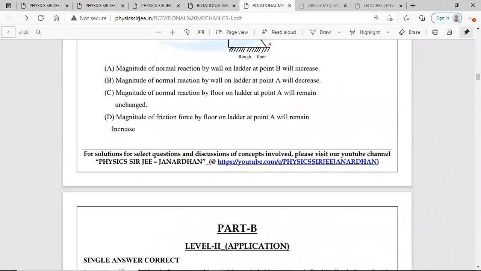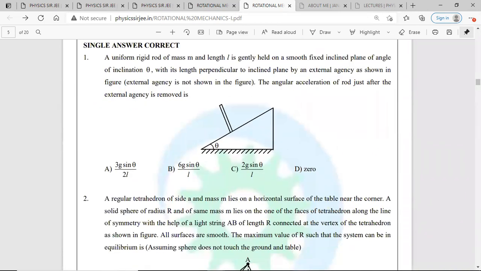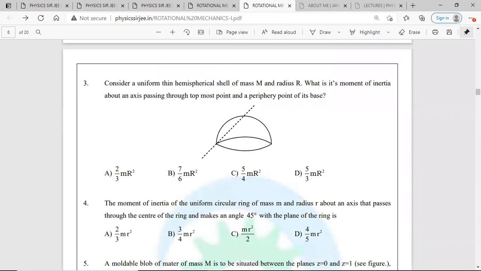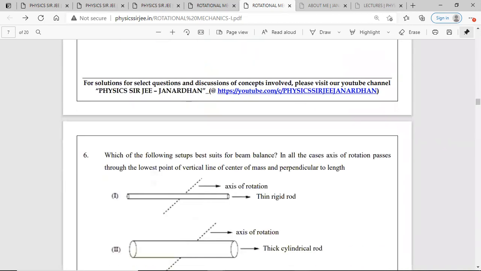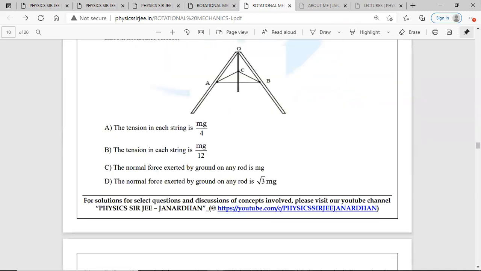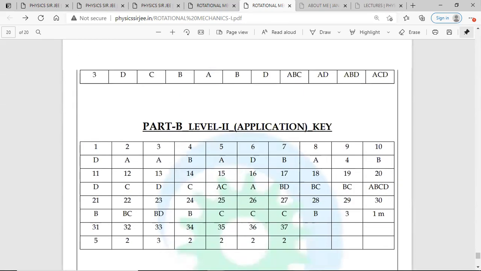Part B is the application part, which is divided into sub parts: single option correct, more than one correct, etc. For some of the questions, I've already made video solutions on the channel, and in the future I'll try to come up with select solutions for this as well. I'm trying to plan how to get to the solutions. The key has already been given at the end if you keep scrolling to the end.